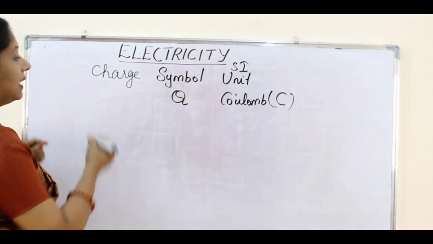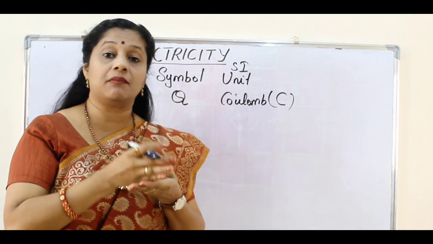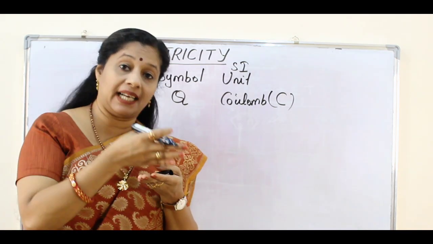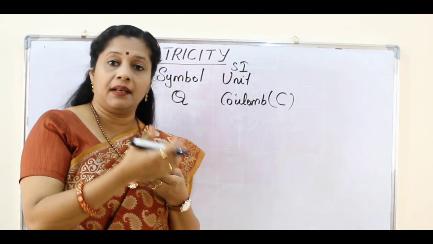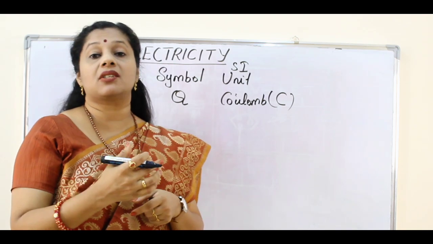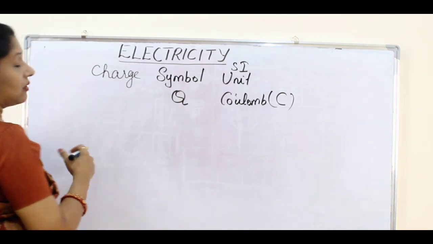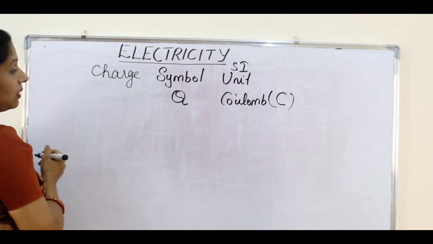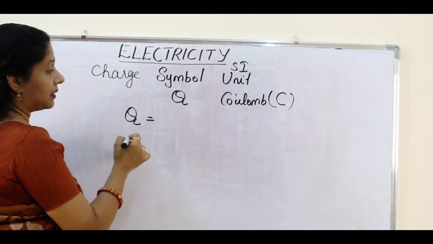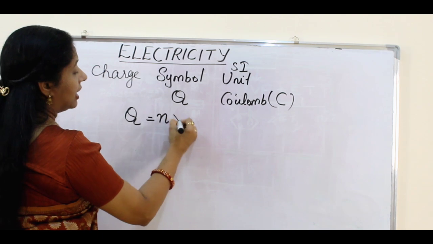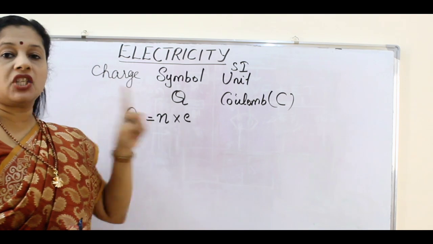Now we have to see the amount of charge flowing through an area in a particular time. When we add a parameter called time, we use the word rate. Anything can happen, but if you consider the time, then it is called a rate of doing. So here also we are going to calculate the rate of flow of charge in the case of electricity. To calculate Q, we find N into E. N means the number of electrons and E means the charge of one electron.